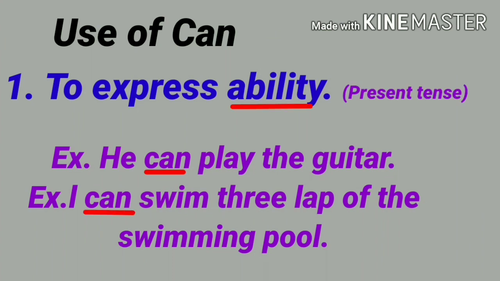Use of can. First, to express ability. Example, he can play the guitar. Next example, I can swim 3 laps of the swimming pool. Means here, can in the first sentence shows the ability of playing guitar, and in the second sentence shows the ability of swimming.